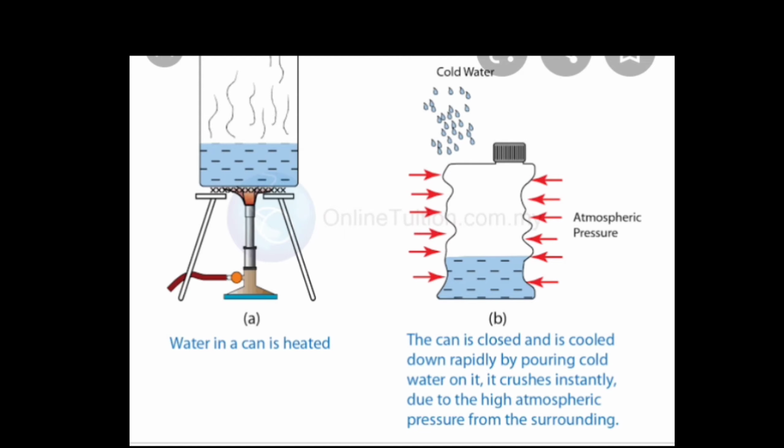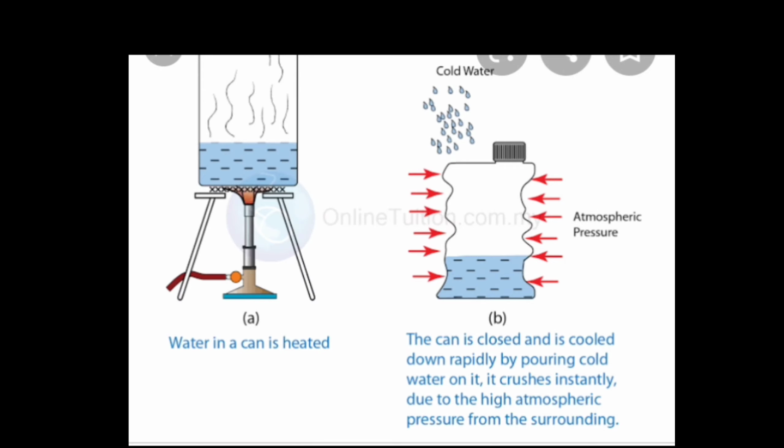So when a tight cork is put on the mouth of the tin can containing steam and then cold water is poured over it, the hot steam inside the tin can gets cooled, condensed and forms water, and water vapor has a very low pressure. Thus, on cooling, the pressure inside the can decreases too much and it cannot balance the large air pressure acting on the tin can from outside. So the large air pressure or atmospheric pressure outside the tin can crushes the tin can inwards.